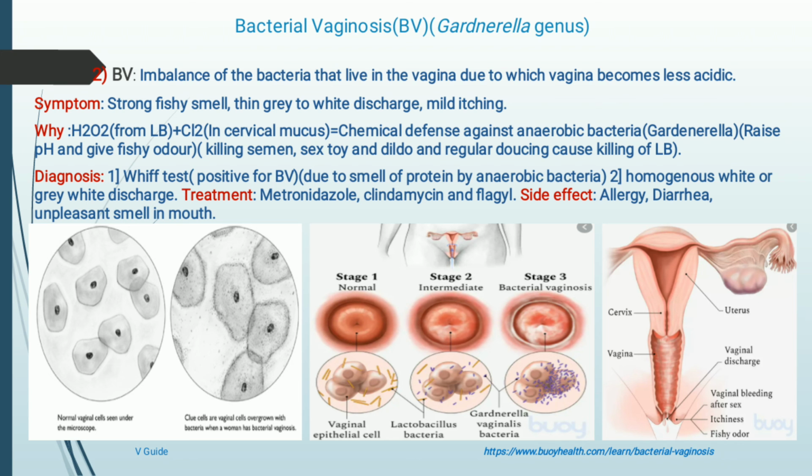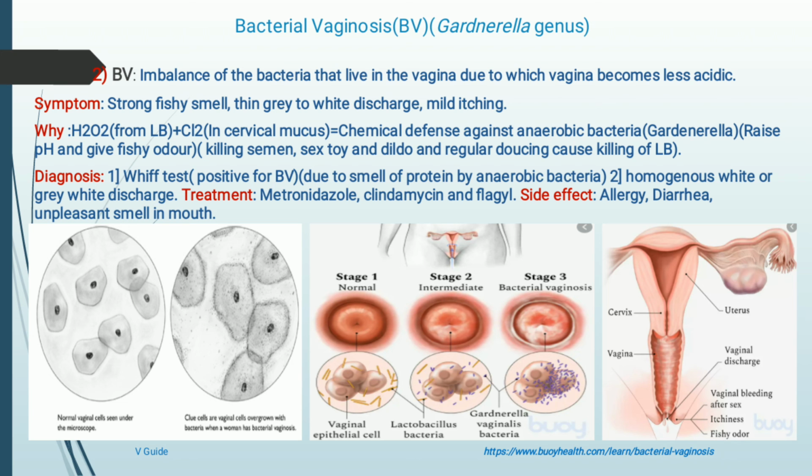So this is a whiff test positive for BV, that is, bacterial vaginosis. And the second is homogeneous white or gray-white discharge. The vaginal discharge becomes very gray or white in nature for a longer period of time.